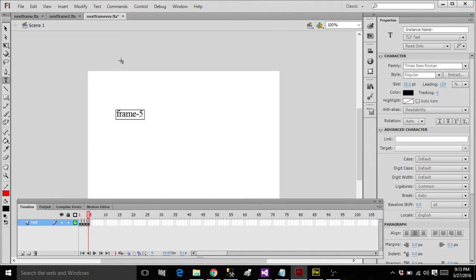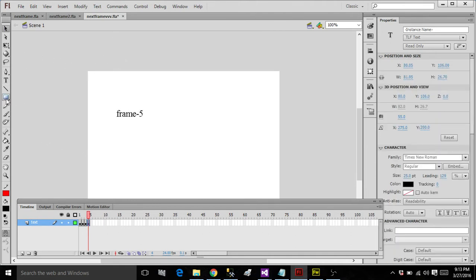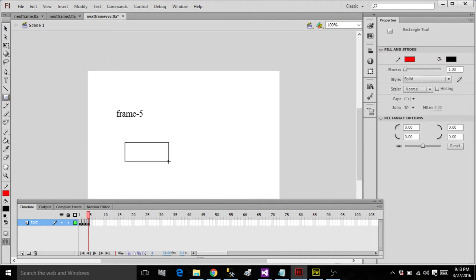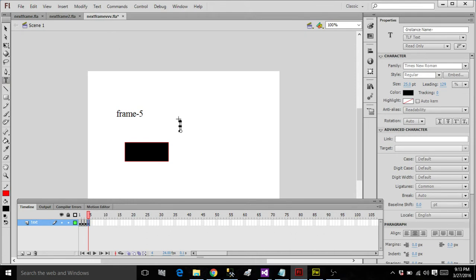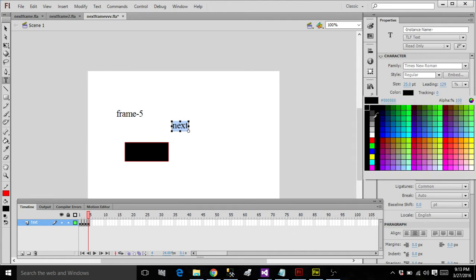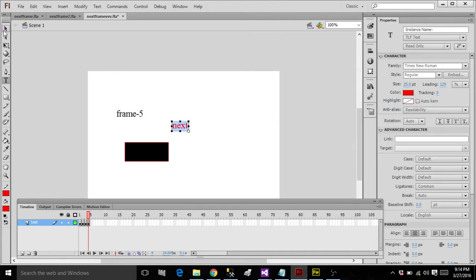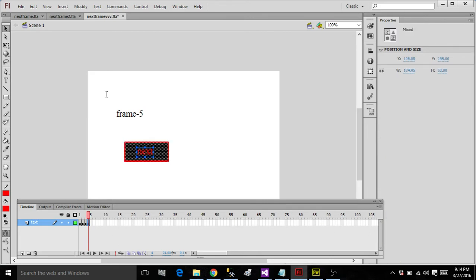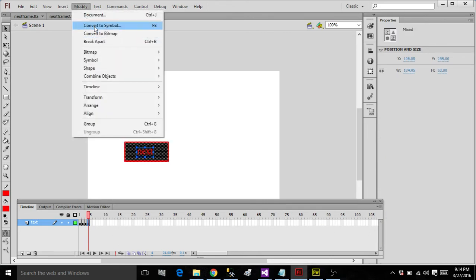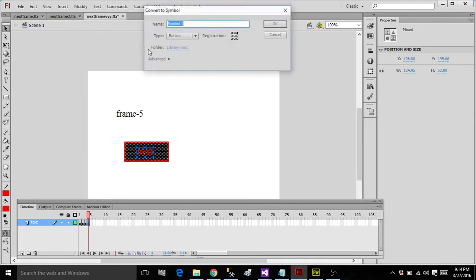Simple. Next, I'm creating a button. Those who are aware of buttons, no need to create again and again. And I'm writing a text that is next. Change the color to red. Keep this here. Change the whole text and the rectangle to a button.